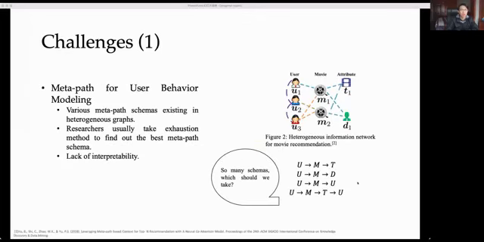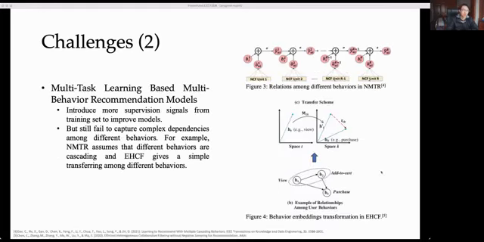At the beginning, I will introduce some challenges in recent works regarding multi-behavior recommendations. Many recent works notice the limitations of traditional recommendation systems. They try to incorporate multi-behavior information to polish recommendation quality. I will introduce some categories of recommendation models from different perspectives. The first one is utilizing Meta-Path for user behavior modeling, but there are various Meta-Path schemas existing in the heterogeneous graph. Researchers usually take an exhaustion method to find out the best schema.